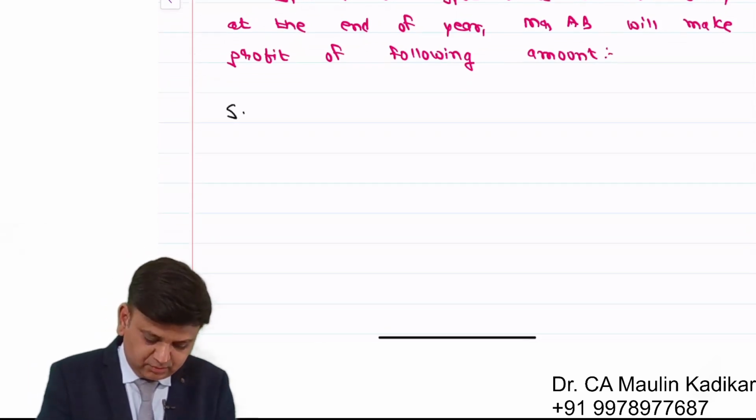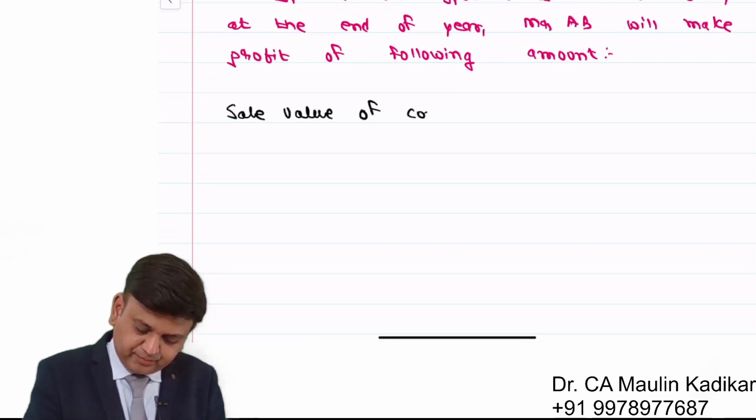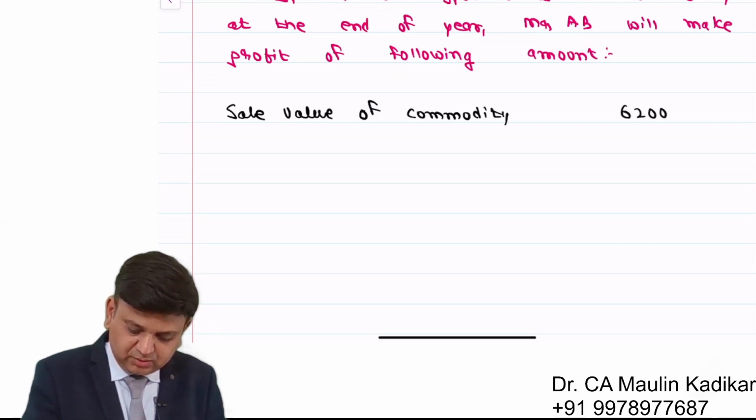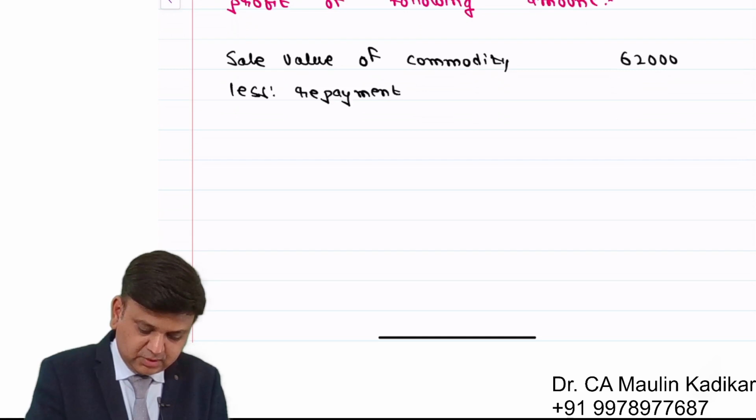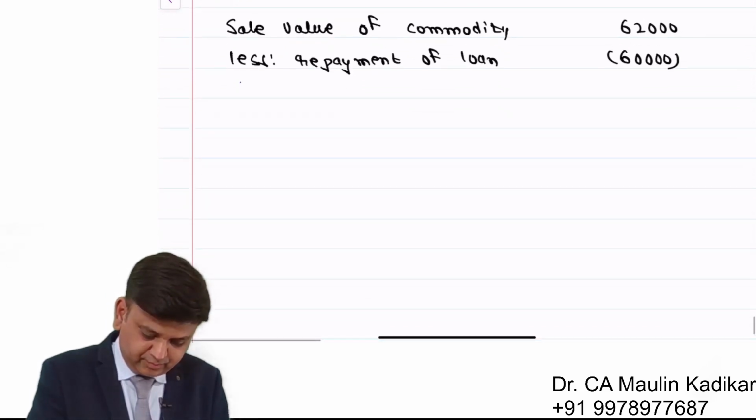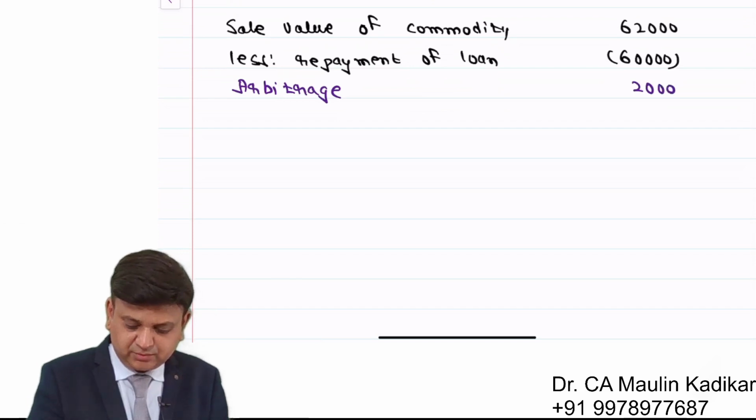In that, write down, sale value of the commodity 62,000, less repayment of loan 60,000, so that is arbitrage of 2,000.